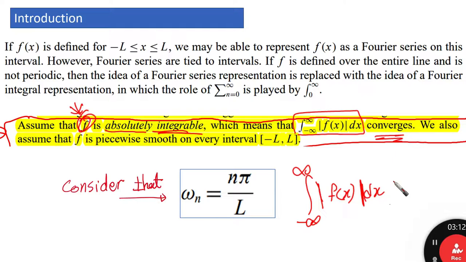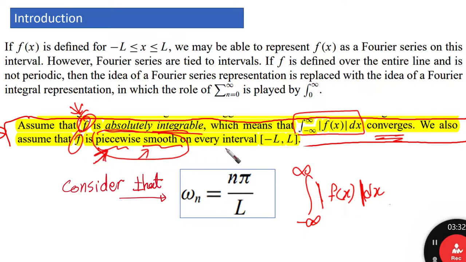Converges means that it has a value, it converges to a specific value. We also assume that f is piecewise smooth, and I think you understand now what piecewise smooth means. We are repeating it every time. If you do not understand, please refer to the previous videos.